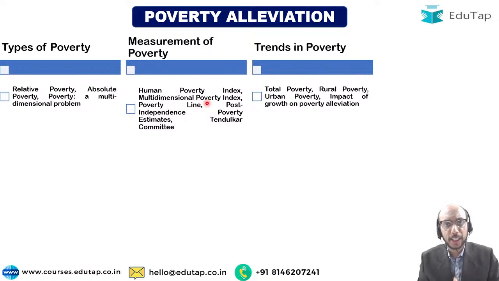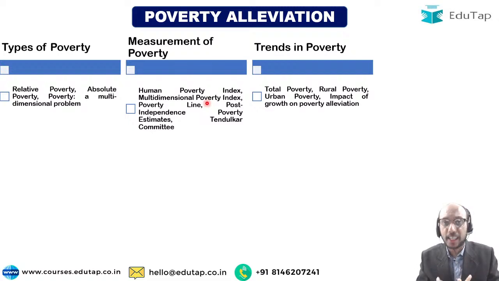For example, let me tell you that in India before the 1991 reforms, there was one type of growth that we were experiencing, right? And after 1991 we are experiencing a different kind of growth. Quantitatively as well as qualitatively, there is a difference in the growth that we are experiencing in India before 1991 and after 1991, right? Before 1991 the growth was very low. After 1991 growth is relatively higher, right? Before 1991 rural areas were having one type of growth, urban areas were having another type of growth.